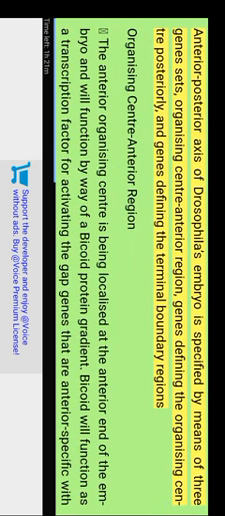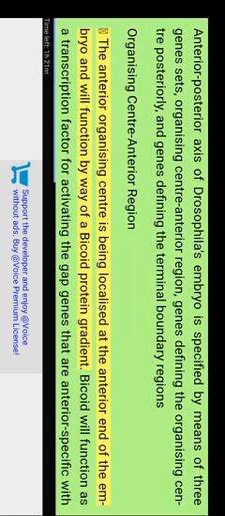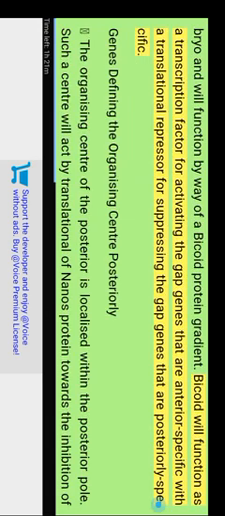The anterior-posterior axis of the Drosophila embryo is specified by means of three gene sets: genes defining the organizing center anteriorly, genes defining the organizing center posteriorly, and genes defining the terminal boundary regions. The anterior organizing center is localized at the anterior end of the embryo and functions by way of a bicoid protein gradient. Bicoid functions as a transcription factor for activating the anterior-specific gap genes, and as a translational repressor for suppressing the posterior-specific gap genes.